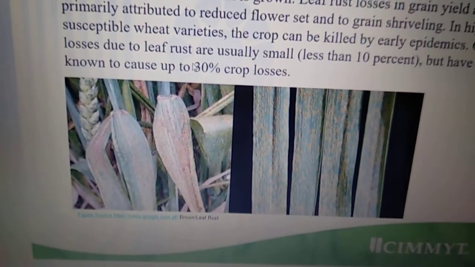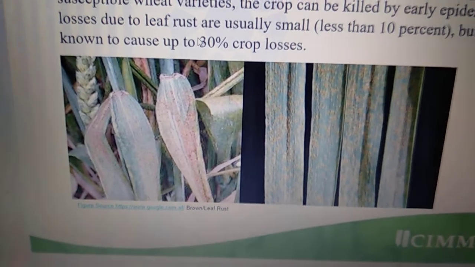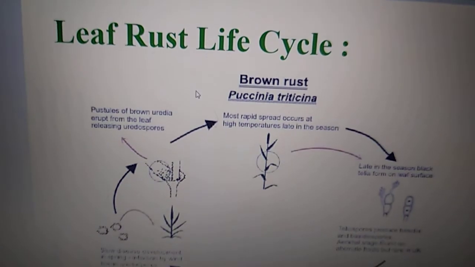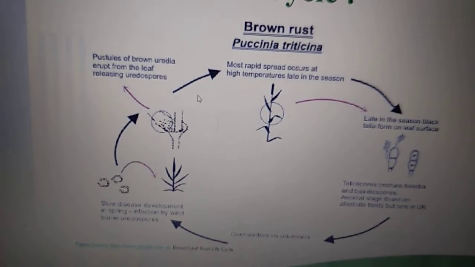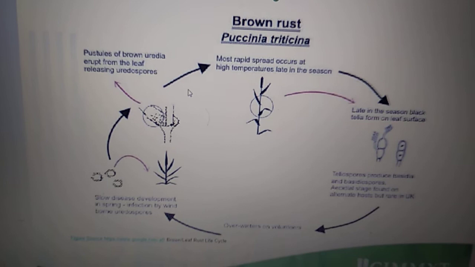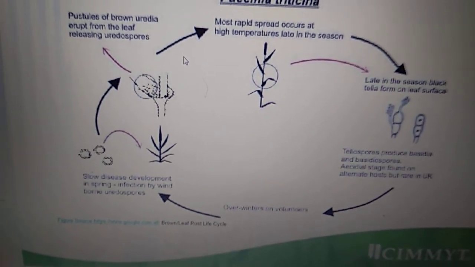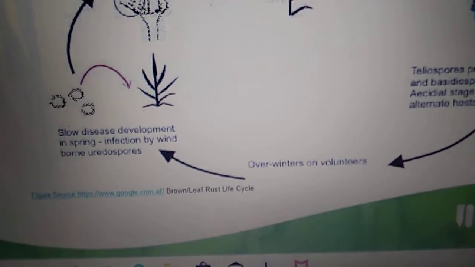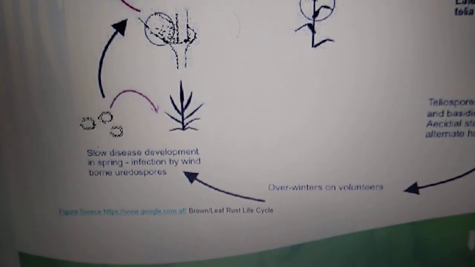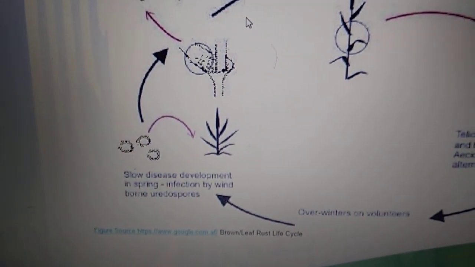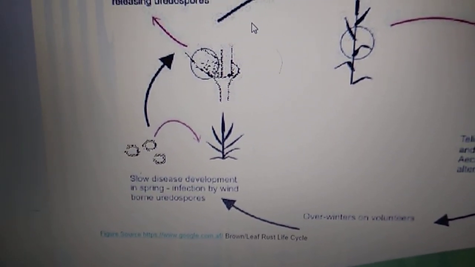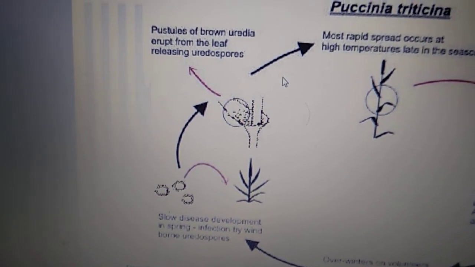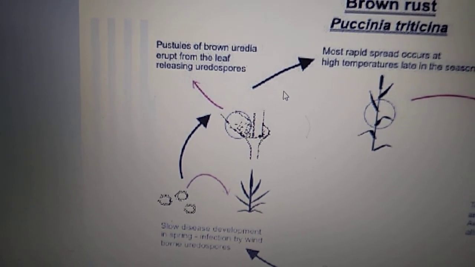The pattern of the leaf rust is shown here. The life cycle of the leaf rust. The leaf rust, known as Puccinia triticina, completes its life cycle in the following way. Over winter, it is volunteer. Slow disease development in the spring. Infection occurs by wind-borne urediniospores. That causes the pattern as we showed before in the picture.